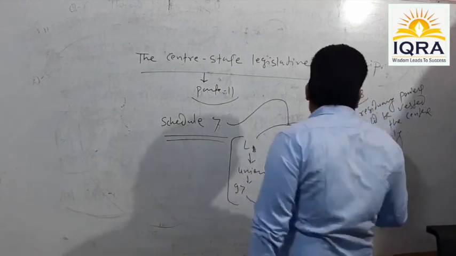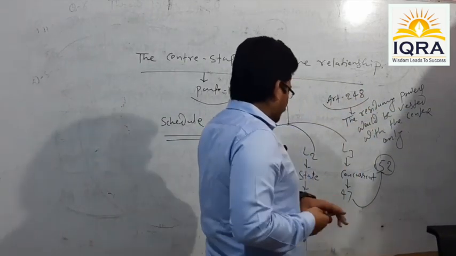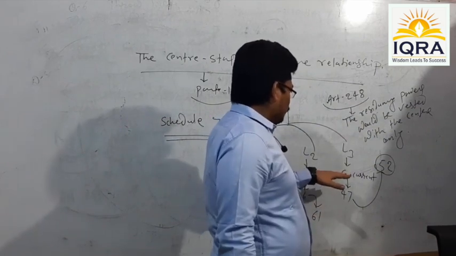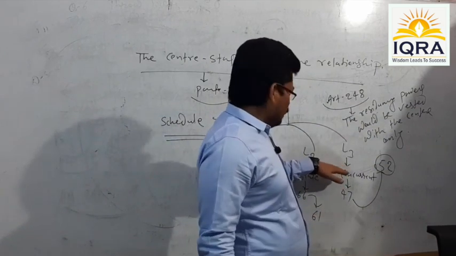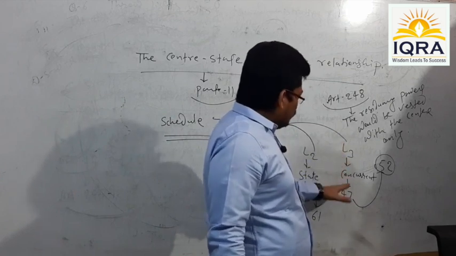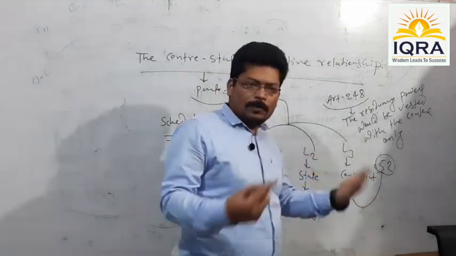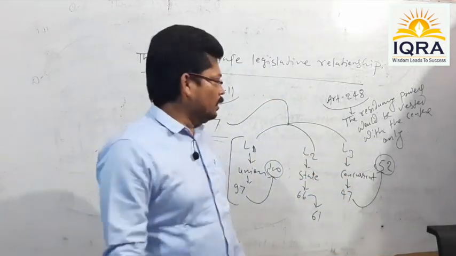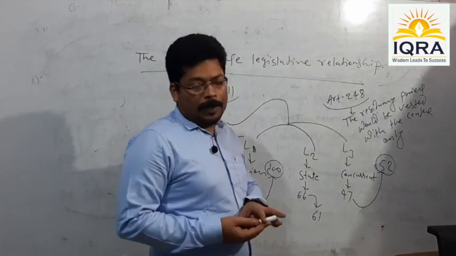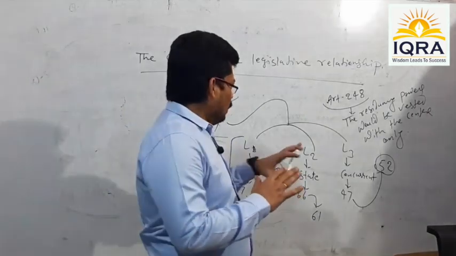Fine. The subjects given under the concurrent list. See, as the term concurrent itself suggests, the items given in list 3 invite the legislative jurisdiction of both the center and state. But what happens in case of commonness? You know what is meant by commonness here?